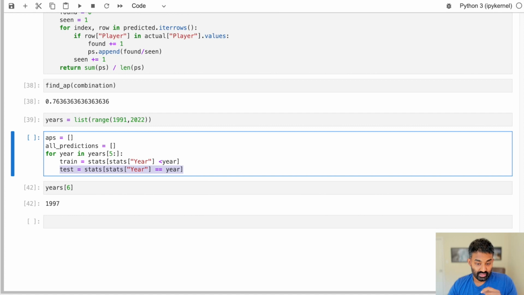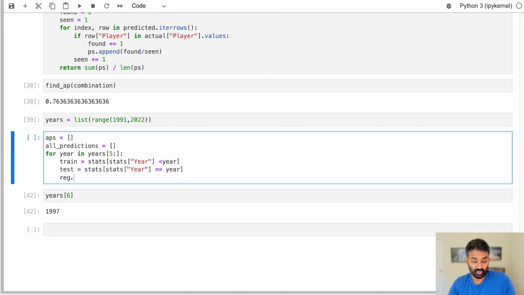All right, so let's go ahead and finish this off. This is a principle called backtesting in stock prediction that we're applying here. And this is just the same code we used before to train the model.